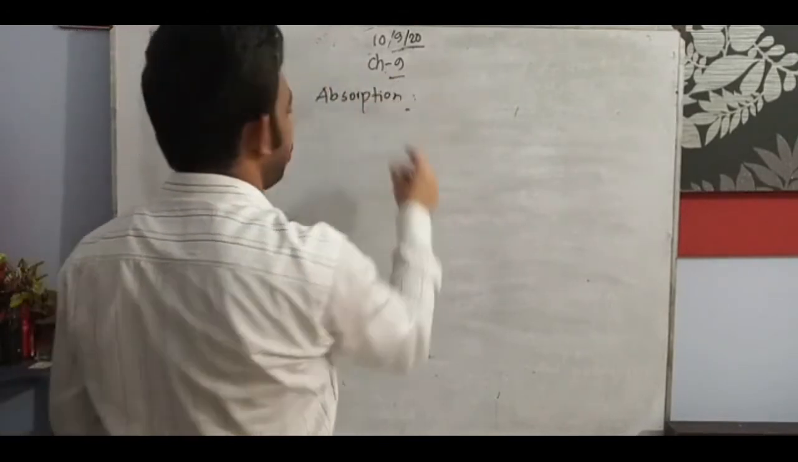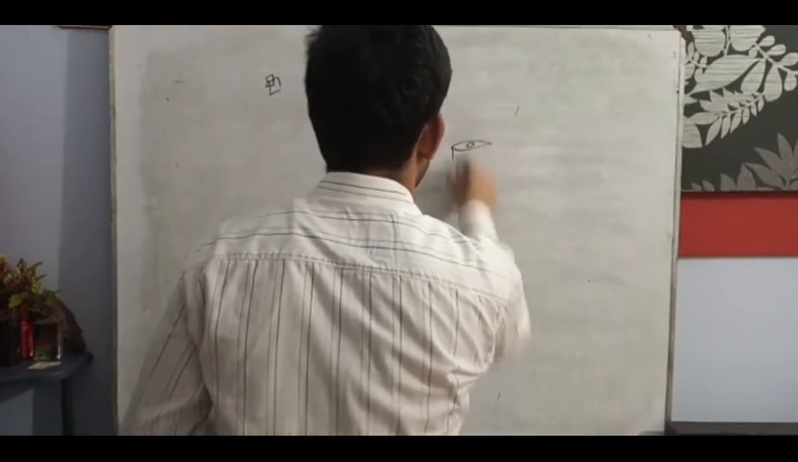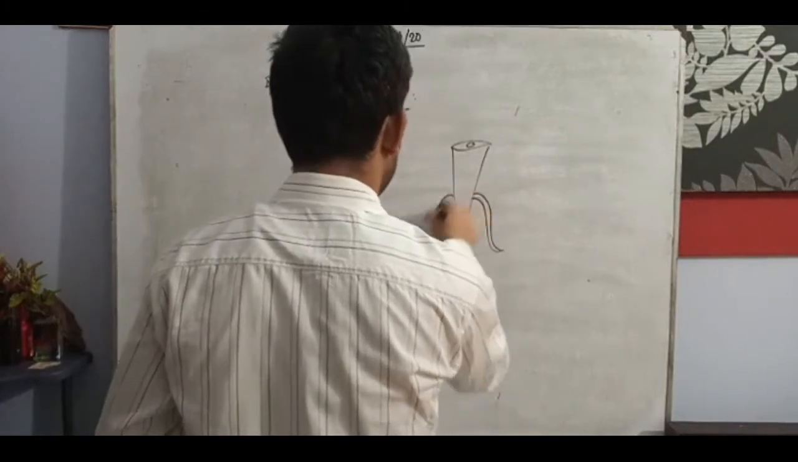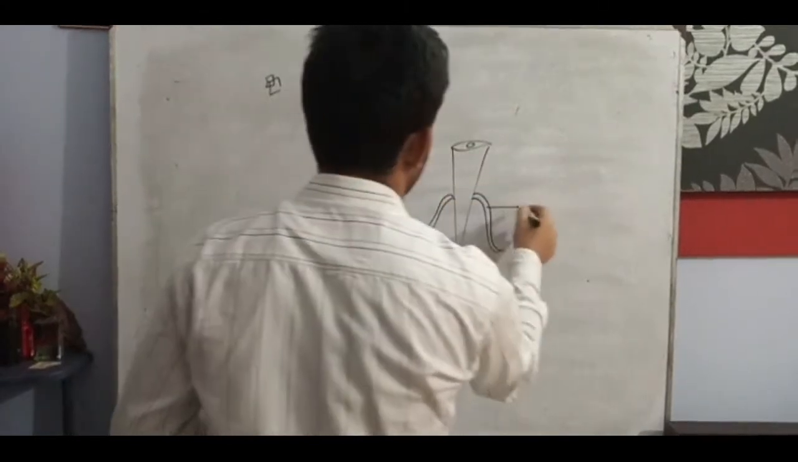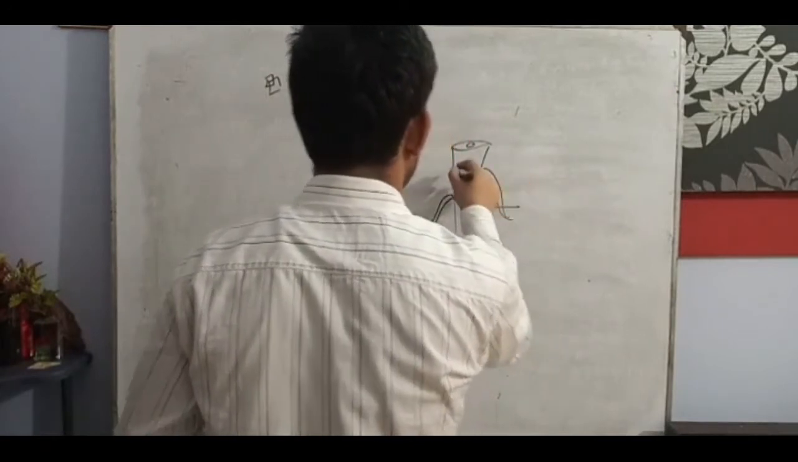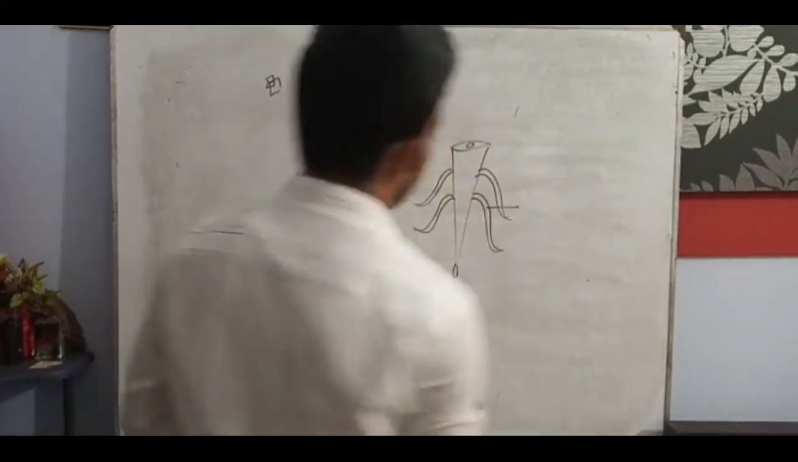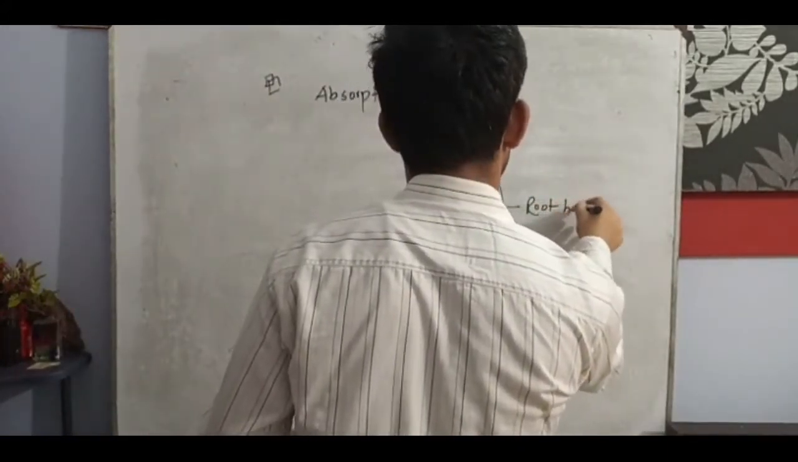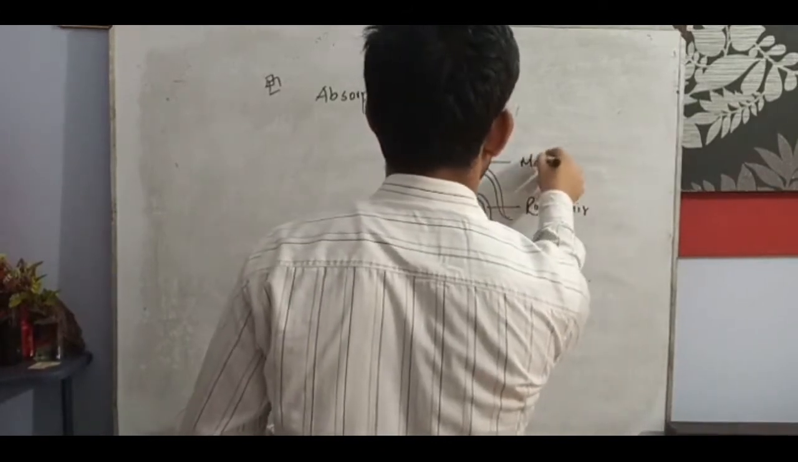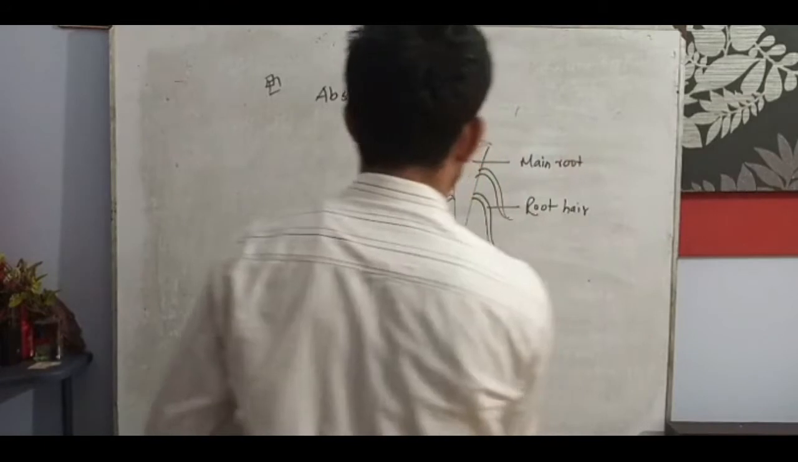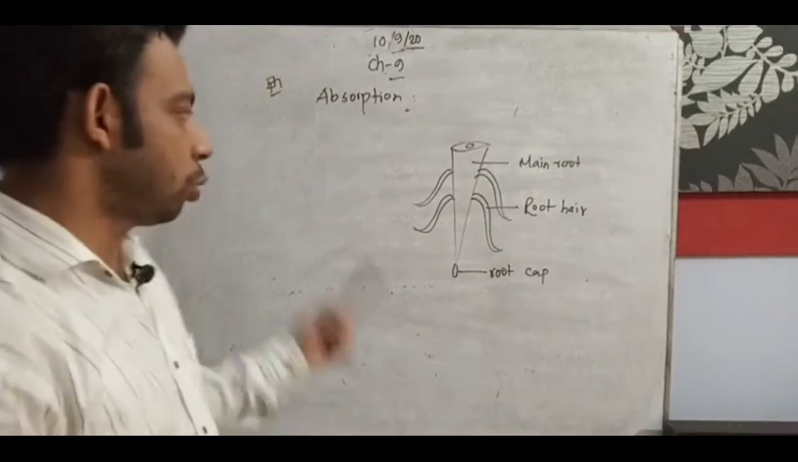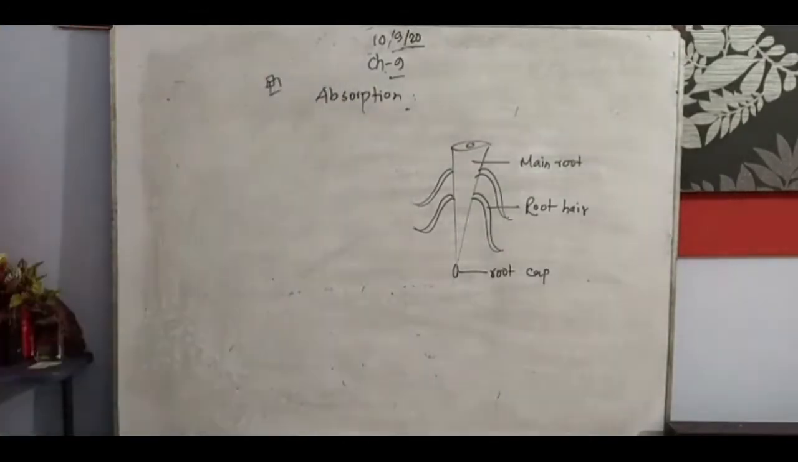So we know there, my dear students, look here. We know this is a root cap, and this one is the root hair. I just try to make it easy for your mind. This is the main root, and root cap. I just try to make you understand the absorption, which is also given in our book. So we will go through understanding that. At first we need to understand.